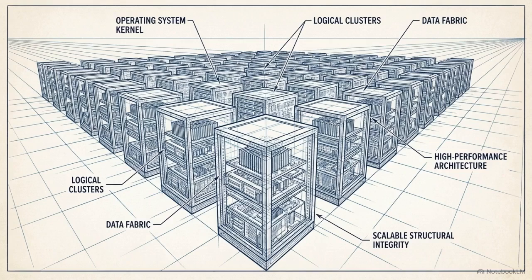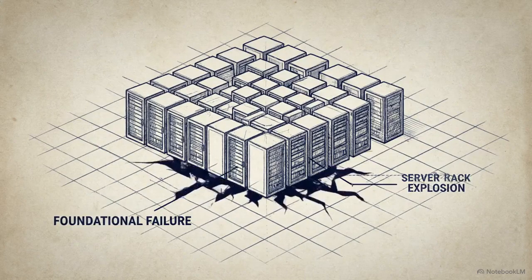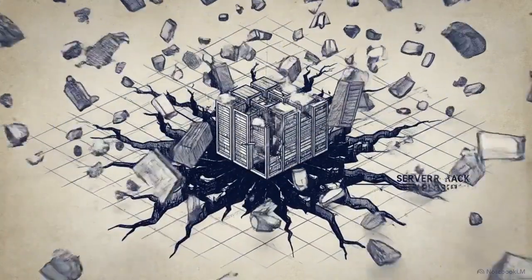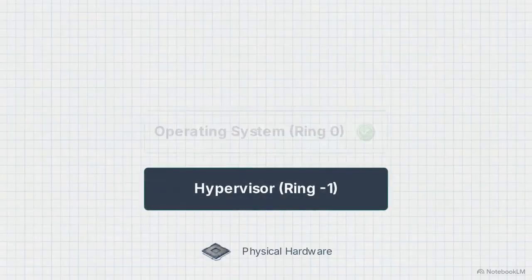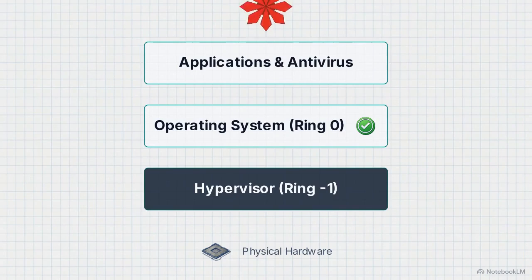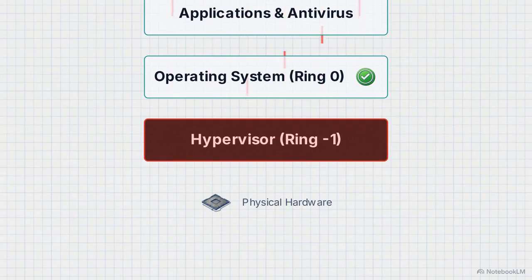Traditional security models rely on the operating system to protect sensitive data, but this assumes the infrastructure running that operating system is benign. In a hostile memory environment, the foundation underneath them shatters. Antivirus and operating system level security fail when an advanced threat compromises ring -1. That is the hypervisor layer, the system that actively manages and controls the virtual machines.